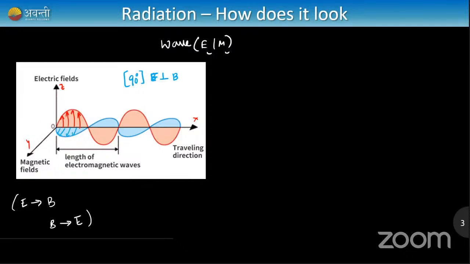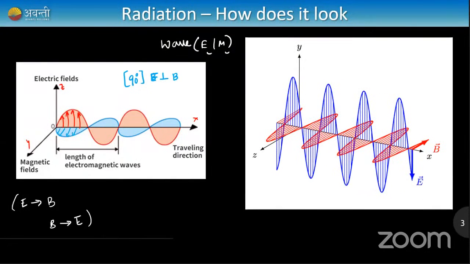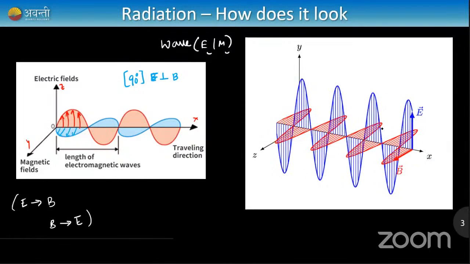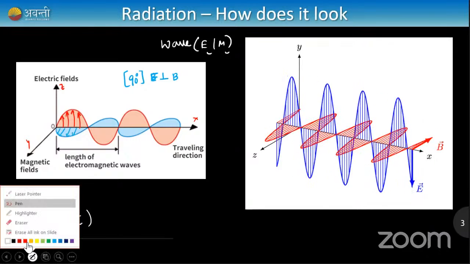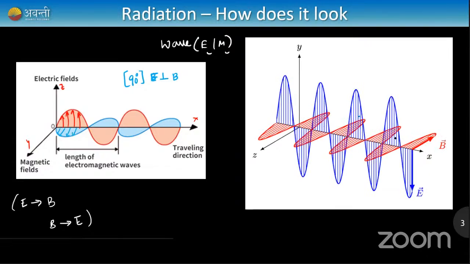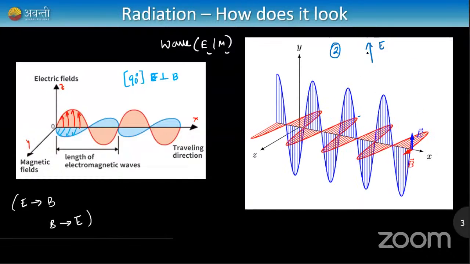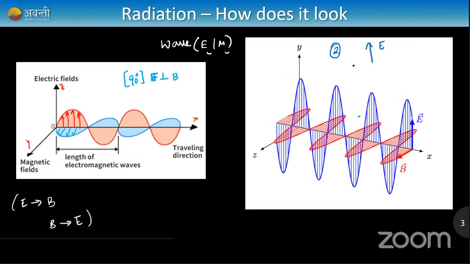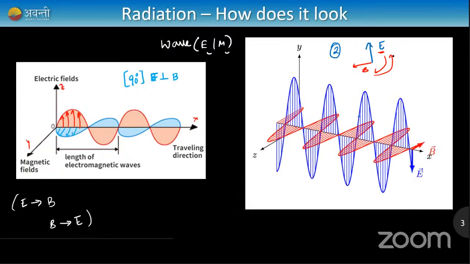And if you can notice, let me show a different diagram here, students. This is how they propagate. The blue line is the electric field, the red line is the magnetic field. If you notice, their magnitudes are always the same at every instant. For example, in the second diagram, the electric field is oscillating along the y-axis in blue. And the magnetic field is oscillating along the z-axis, right? A change in electric field gives out a magnetic field, and a change in magnetic field gives out an electric field.